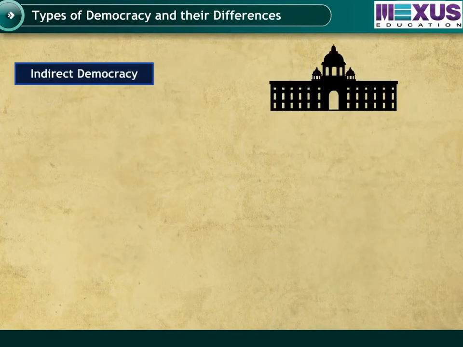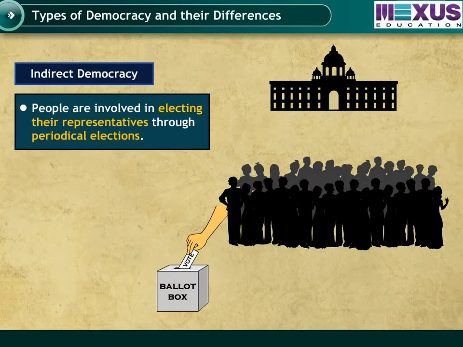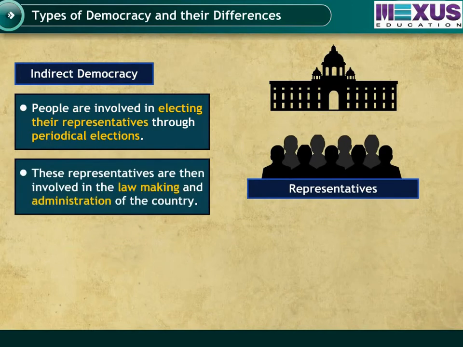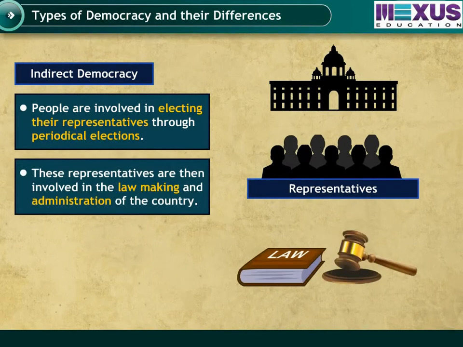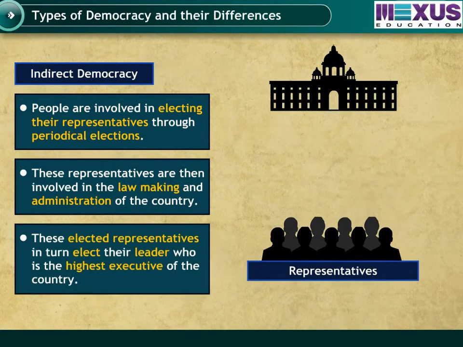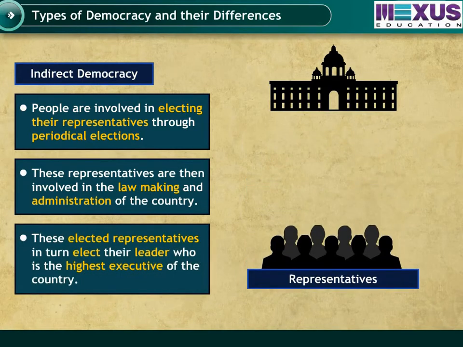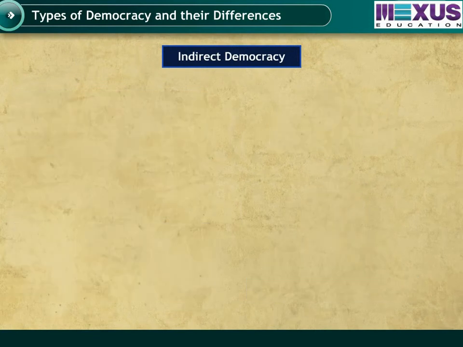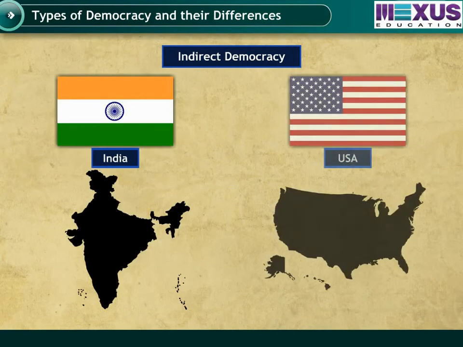In indirect democracy, people are involved in electing their representatives through periodical elections. These representatives are then involved in the lawmaking and administration of the country. These elected representatives in turn elect their leader, who is the highest executive of the country. Indirect democracy is suitable for countries larger in size and population, like India and USA.